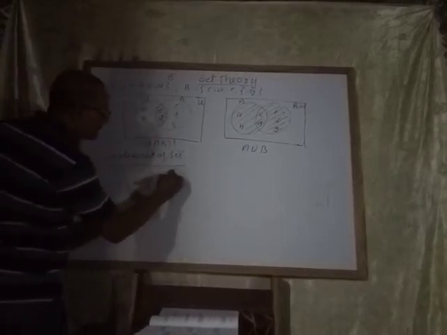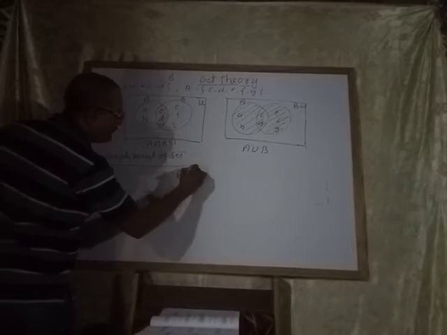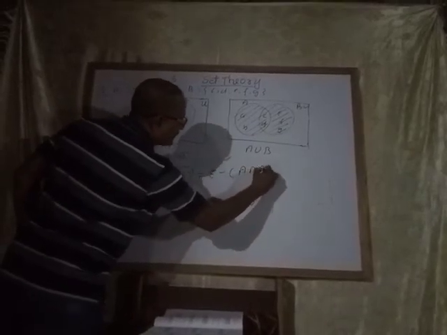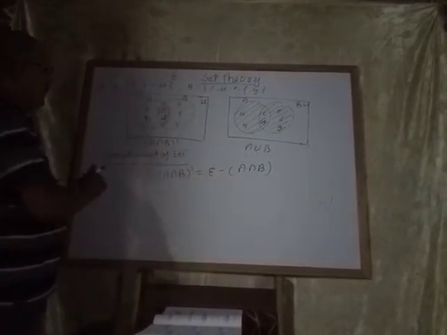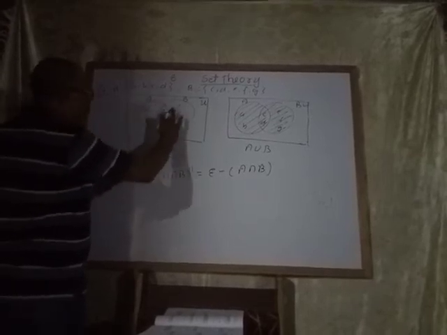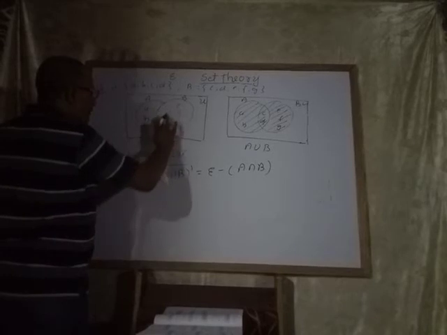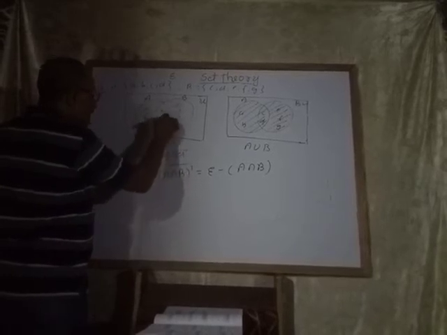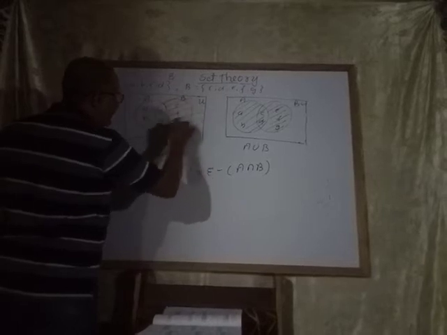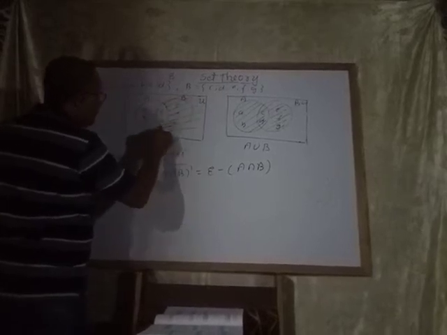A intersection B complement means universal set minus A intersection B. This is the universal set. From that, this portion is A intersection B. Remove this section, C and D. Now shade all the figure, the remaining part except CD.